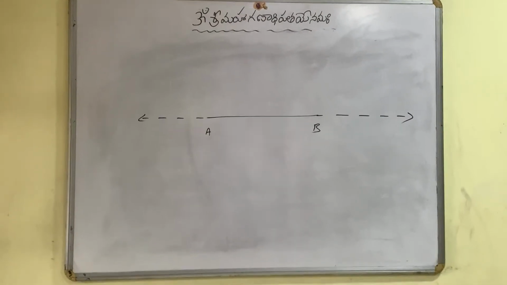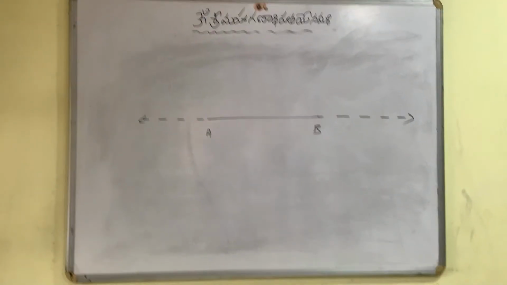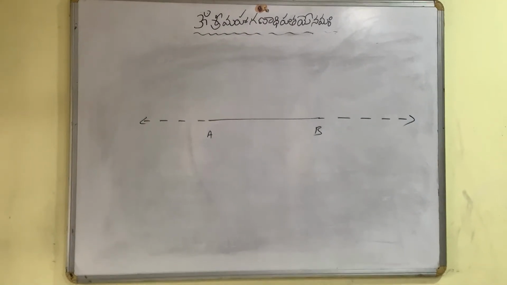Okay, now. Only 14 people are there out of 36. How can I teach the lesson?